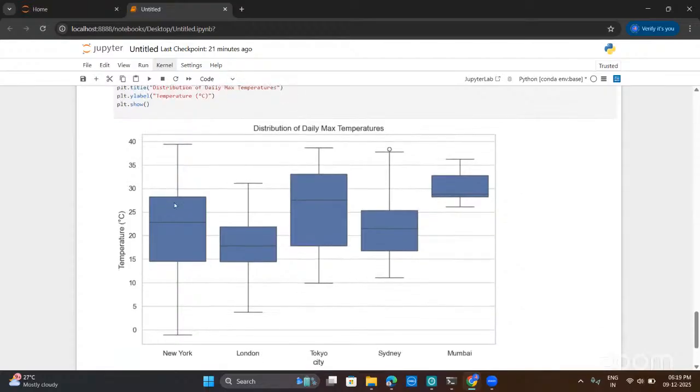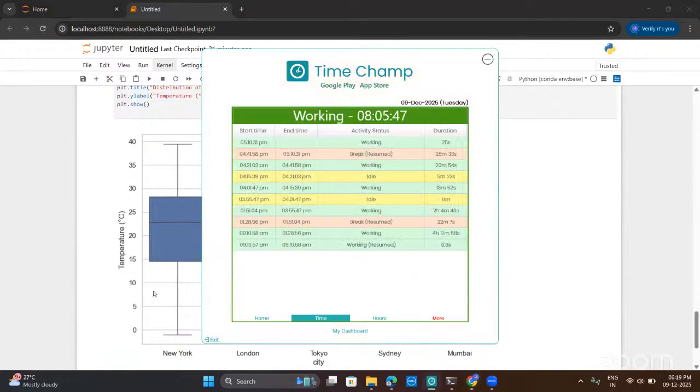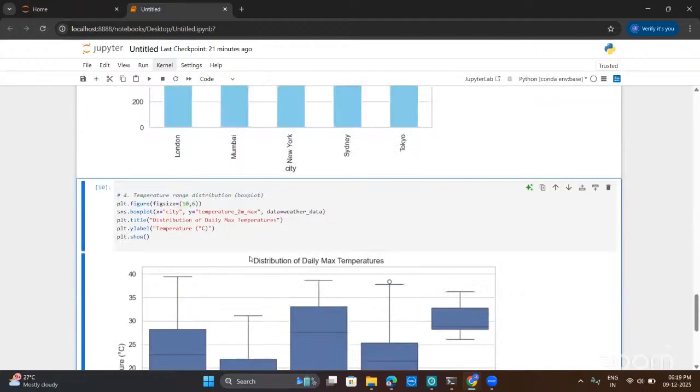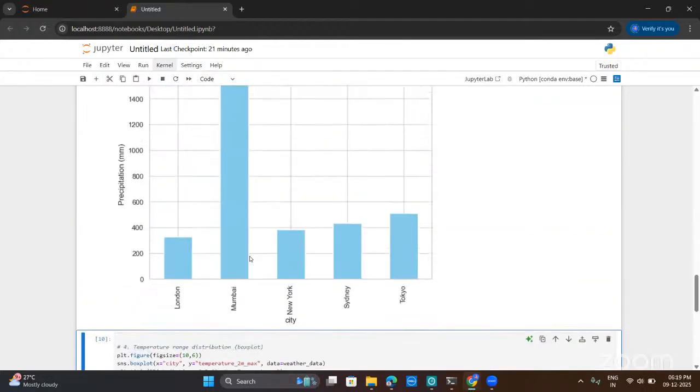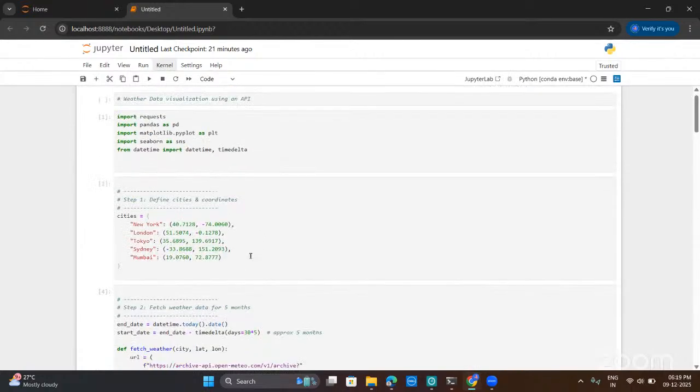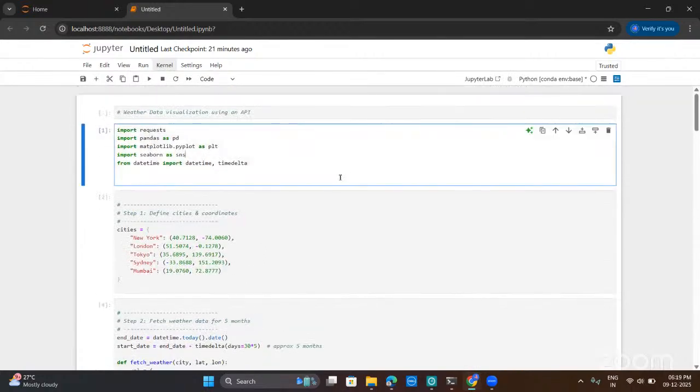So here we can see how the temperature is distributed among these cities.